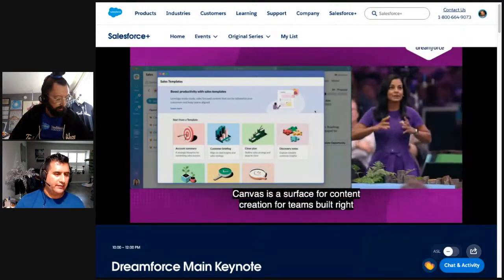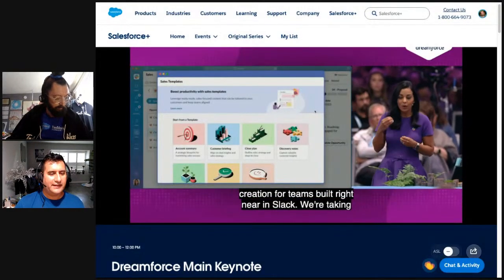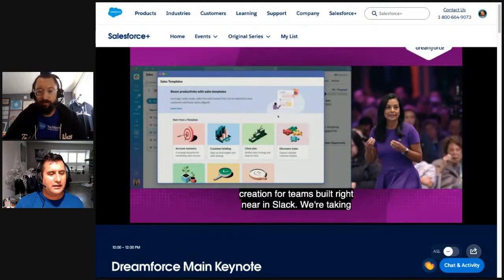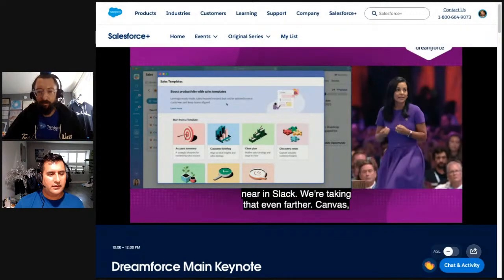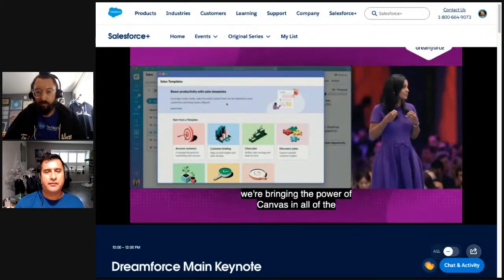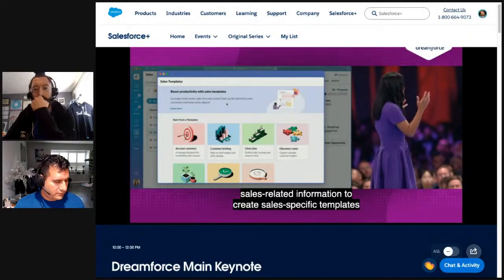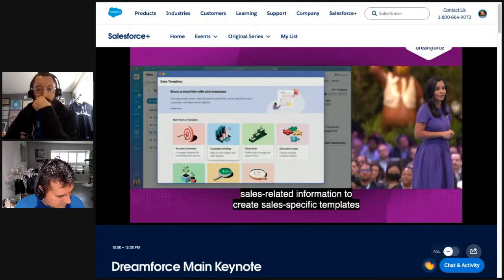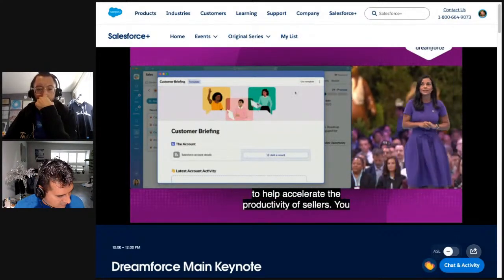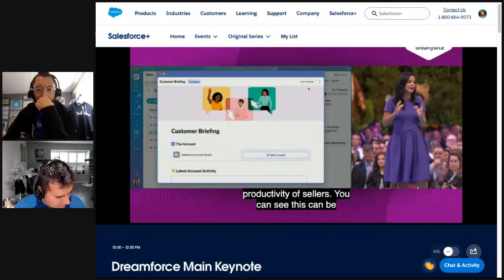We're bringing the power of Canvas to sales, with Canvas in Slack Sales Elevate, so sellers can collaborate on curated content and sales-related information to create sales-specific templates to help accelerate the process of sellers. You can see this can be auto-populated very quickly for sellers based on their needs. We're going to look at this one, the customer briefing.